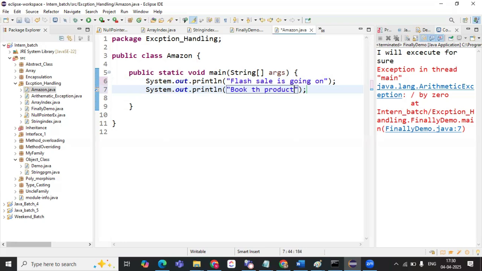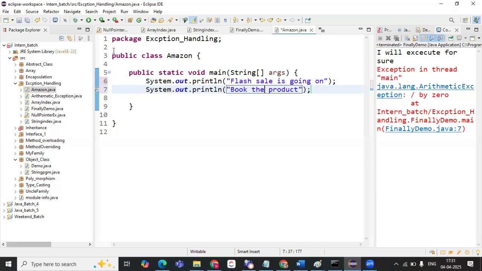Once you book the product, you will be doing the payment online. Once you add the product to the cart, it will navigate to the payment page. Am I right? Yes, ma'am. So it will be navigating to the payment page.